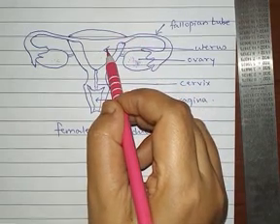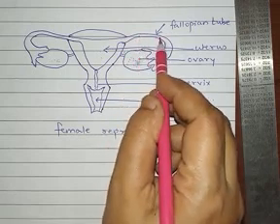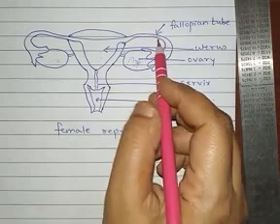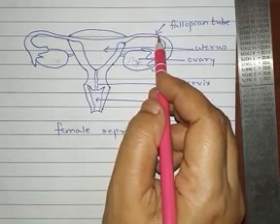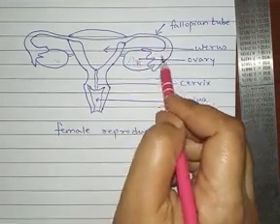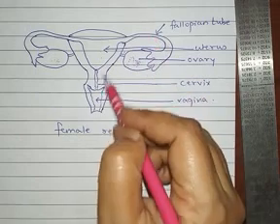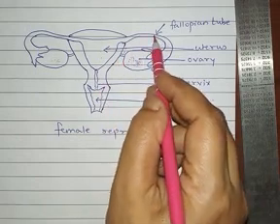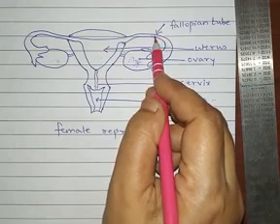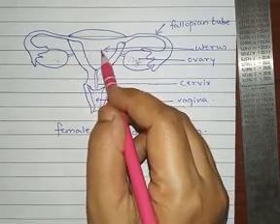Now the oviduct is the place where fertilization takes place. We already know what fertilization is: the fusion of the egg and the sperm is called fertilization. So the egg will be coming out from the ovary into the fallopian tube and will be lying there. The sperm will be coming in and the fusion will take place here in the oviduct or the fallopian tube.